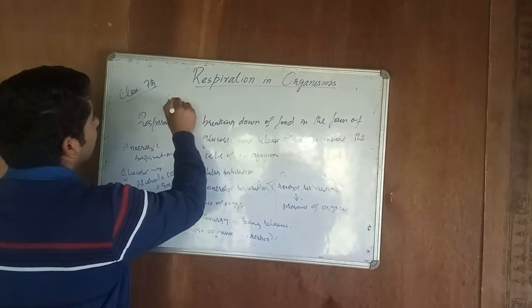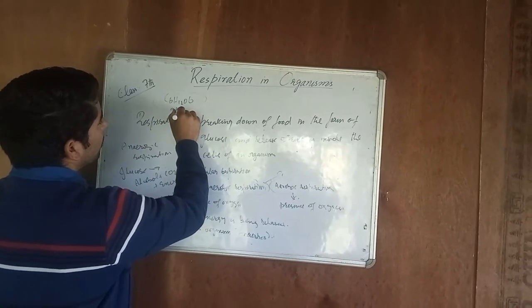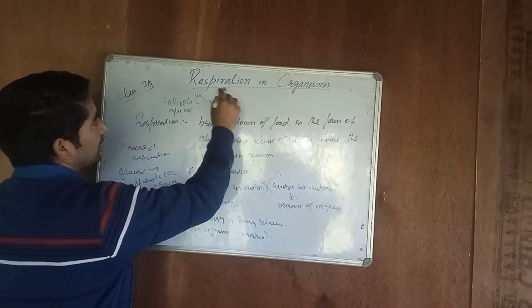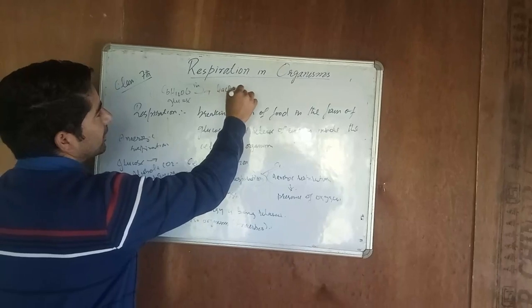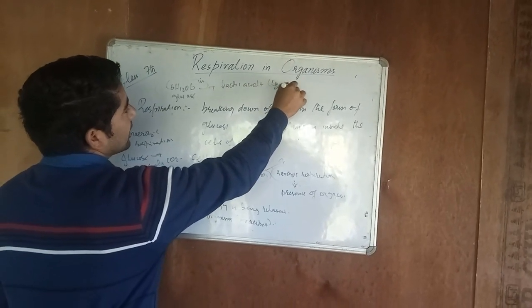During this process, C6H12O6, the chemical formula of glucose, breaks down and in absence of oxygen gives us lactic acid, carbon dioxide, and energy.